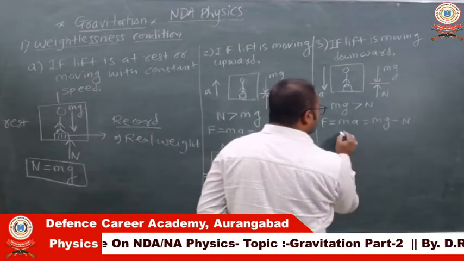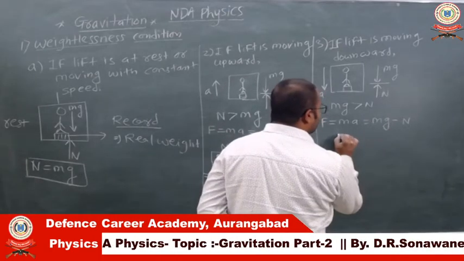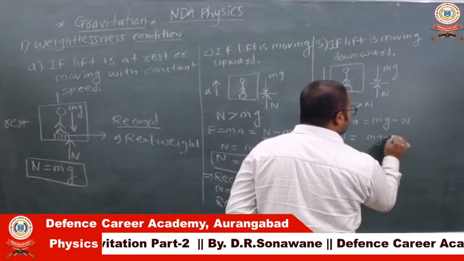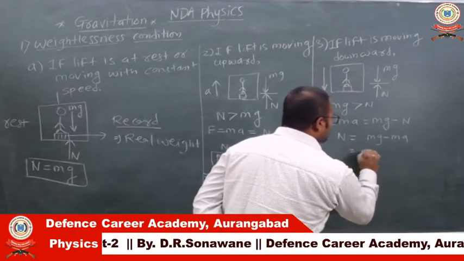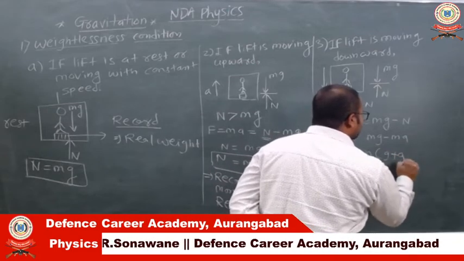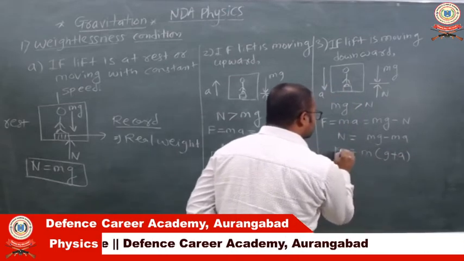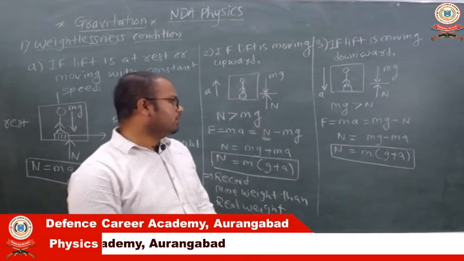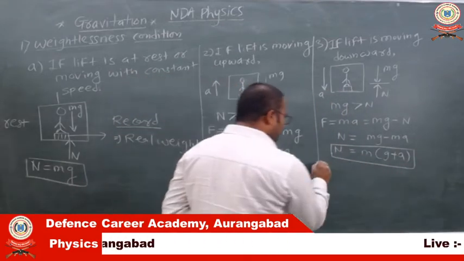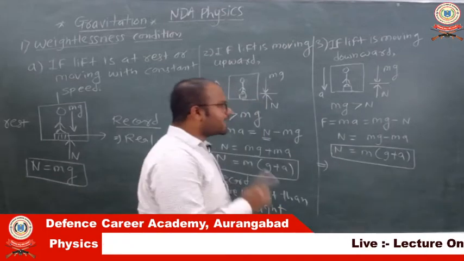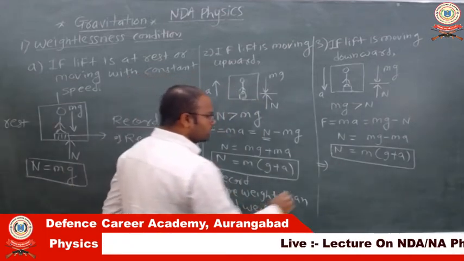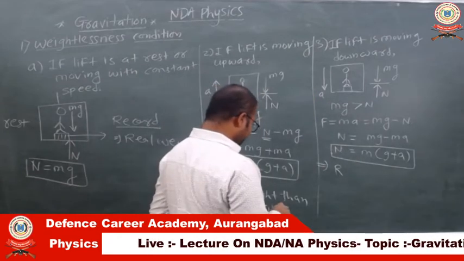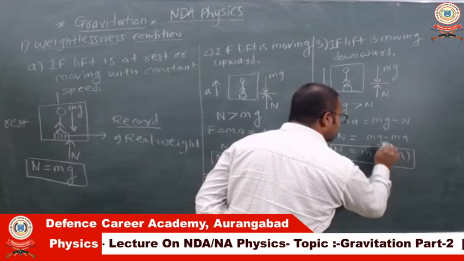So here we can write for normal reaction, total normal reaction, that is equals to mg minus ma, and m is common here, g plus a. So this total amount of normal reaction is applied on the body when the lift is moving downward. So what about the weight recorded in a weighing machine? Here, when there is a normal reaction, here it is g minus a actually.